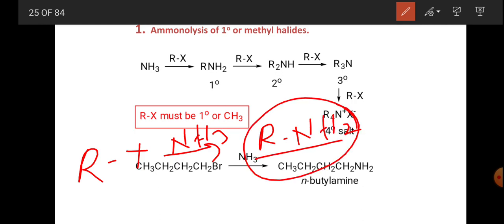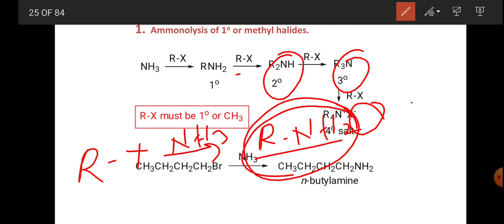So for the preparation of primary amine, we can use excess ammonia, and these other products we can also get. And this is the continuation of the reaction. This primary amine acts as a nucleophile and continues to give secondary amine, tertiary amine, and so on, quaternary ammonium salt also.